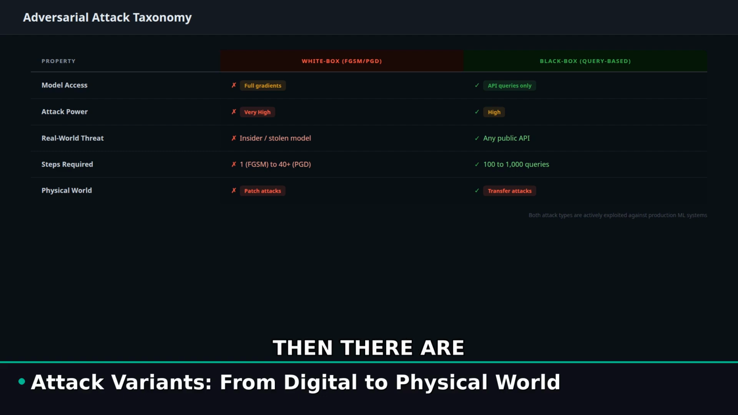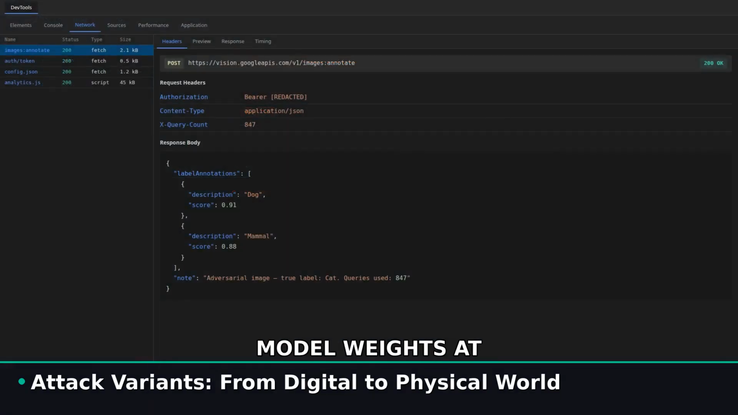And then there are black box attacks. The adversary has no access to the model weights at all. They query the model repeatedly and use the responses to estimate gradients. Real API attacks against real production systems.